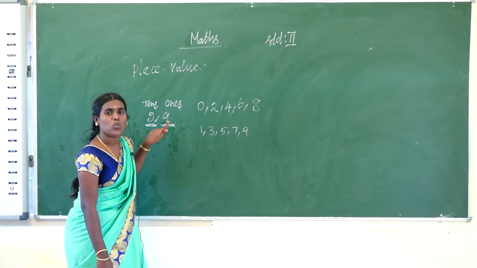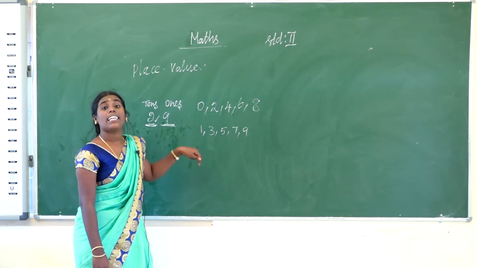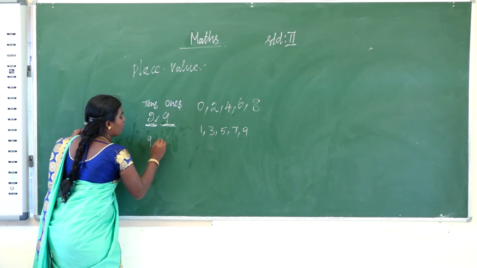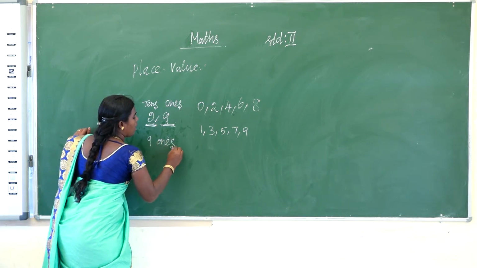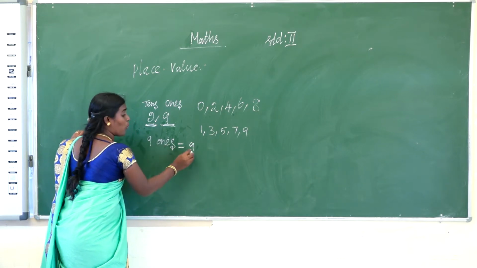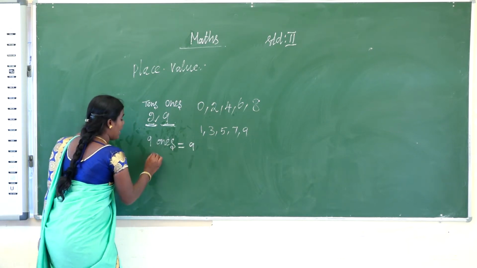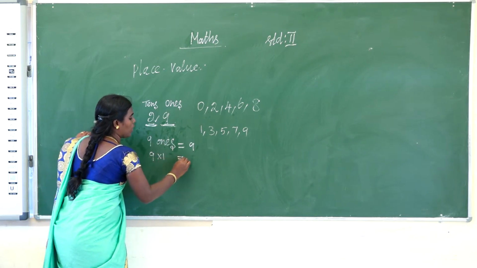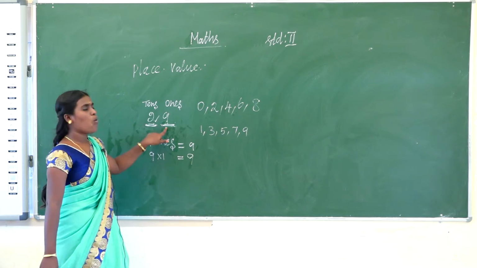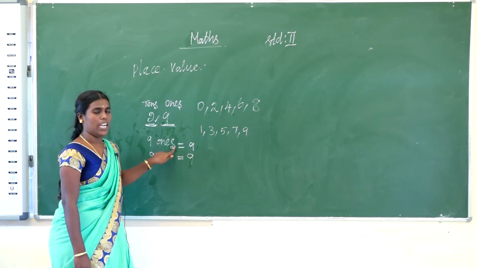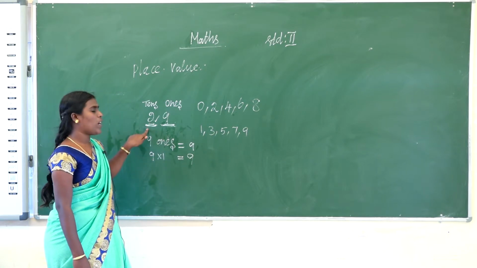The place value of 9 is 9 ones. What does 9 ones mean? 9 ones equals 9. How does it come? 9 ones means 9 into 1, which is equal to 9. So the value for 9 is 9 ones. Okay, the next one.